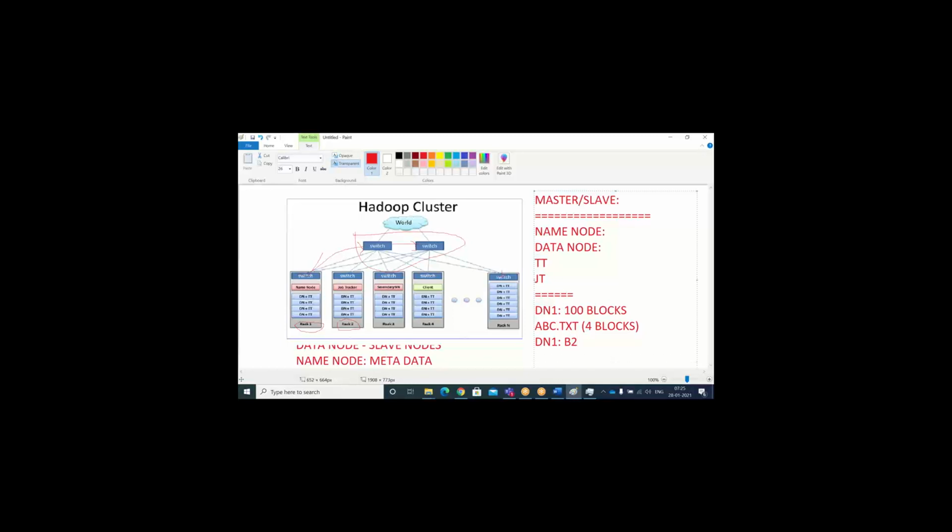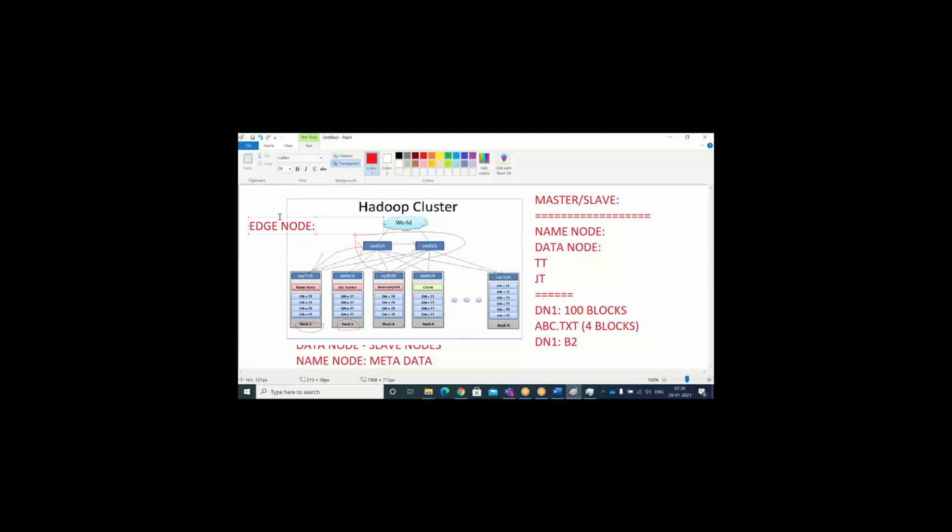If I am reading my file from the Hadoop cluster by using the read commands, through the client, actually this is the Hadoop cluster, right? Here also we have the edge node concept. What is meant by edge node? I will explain.